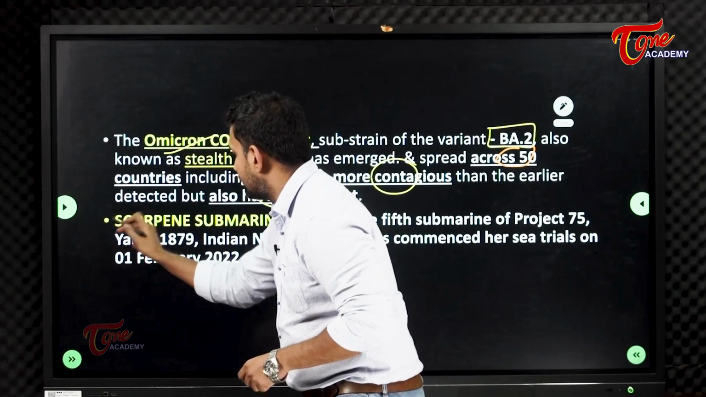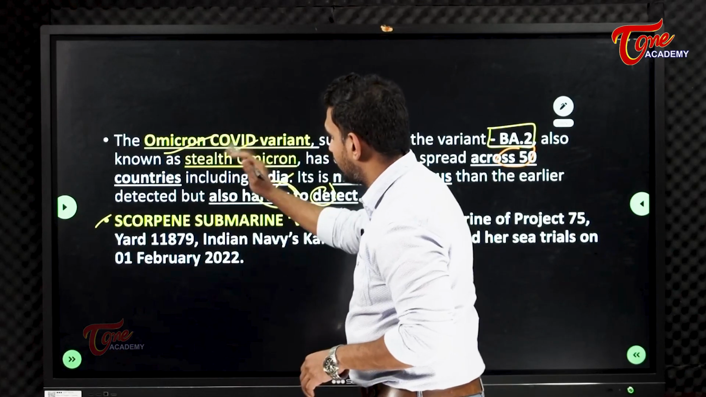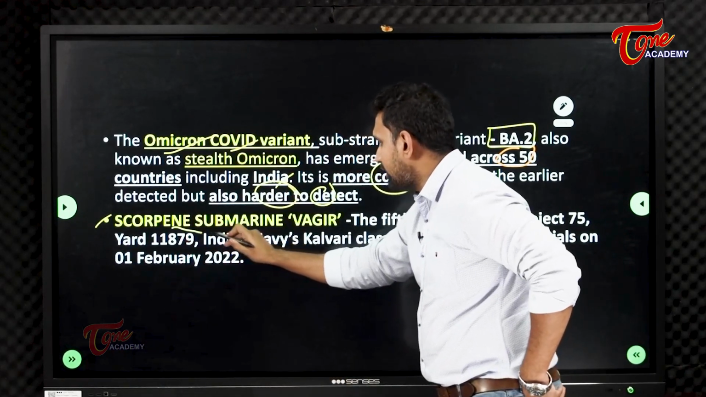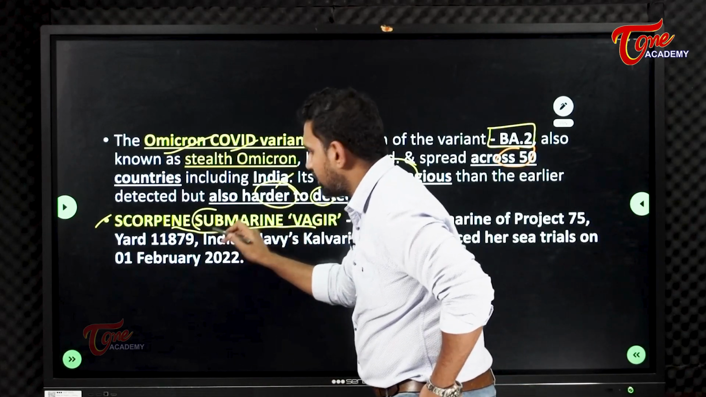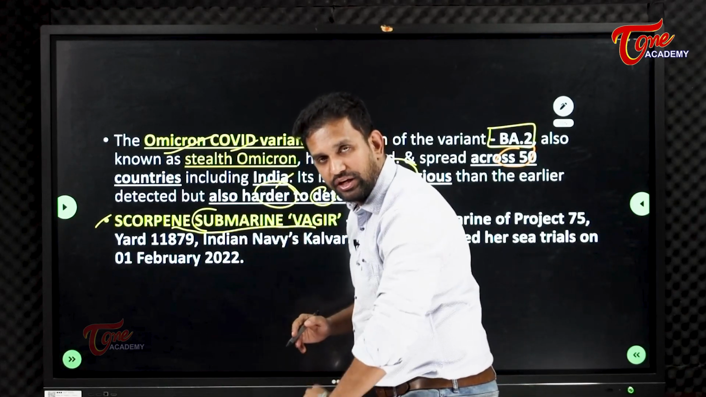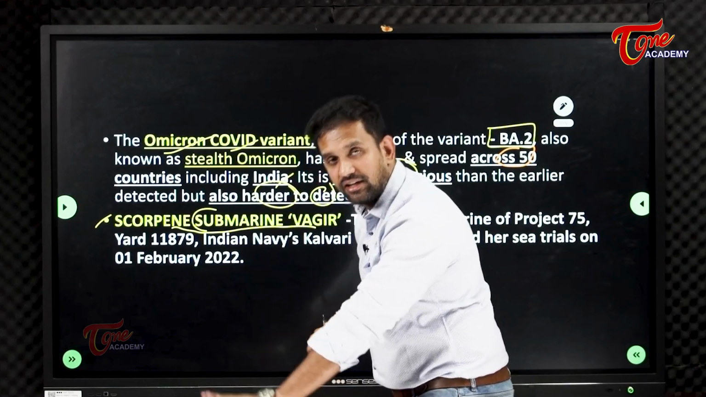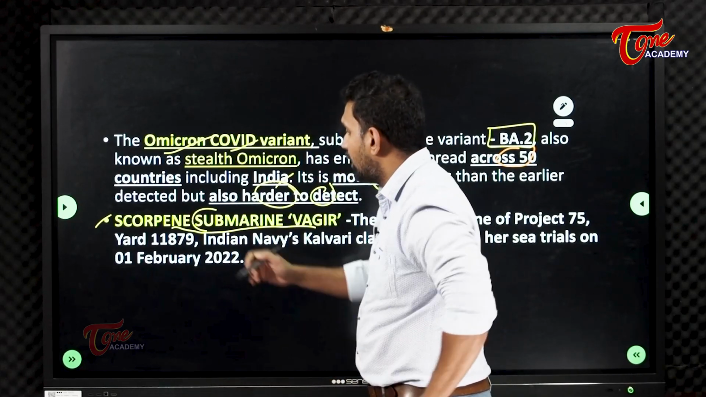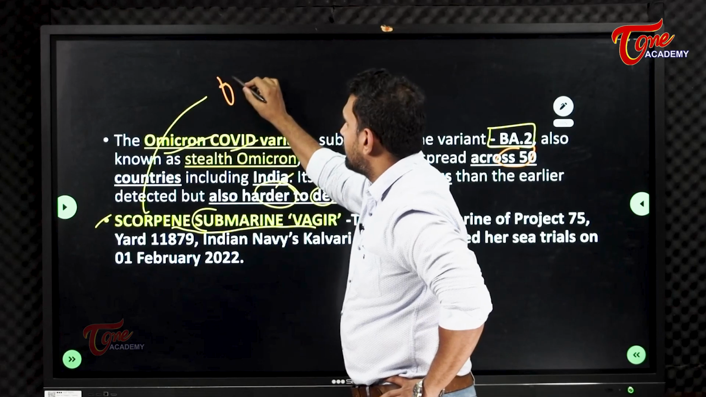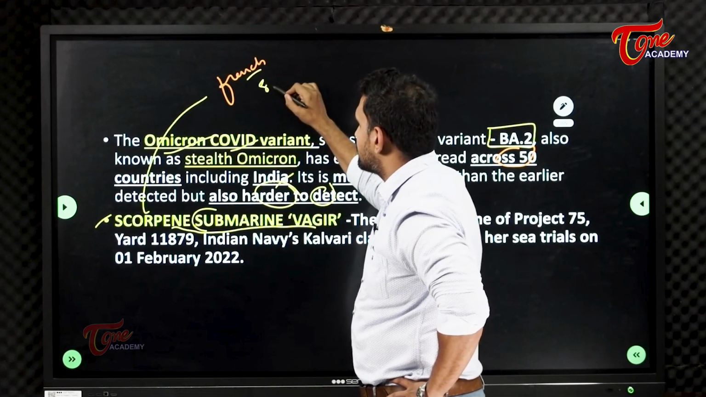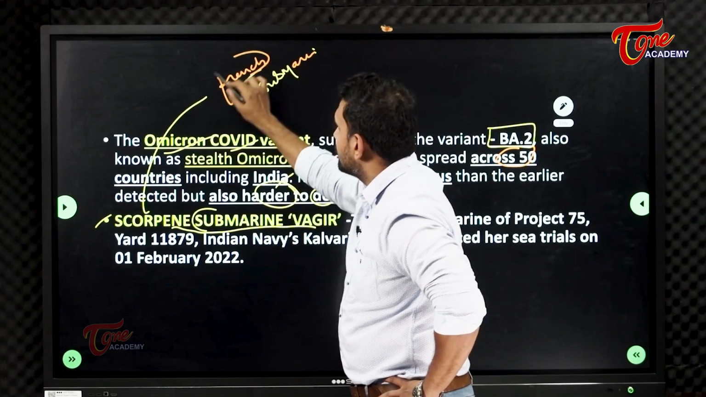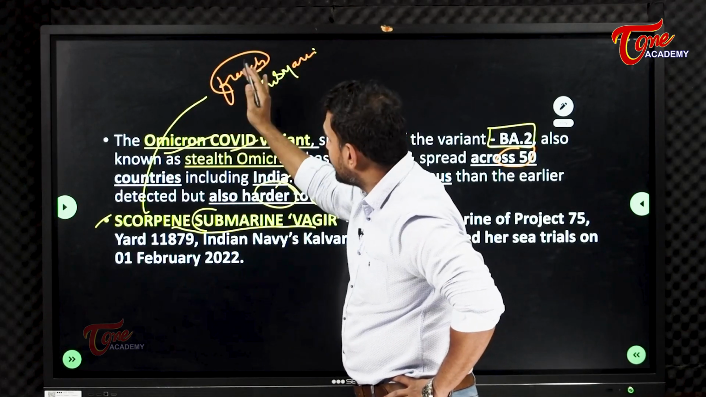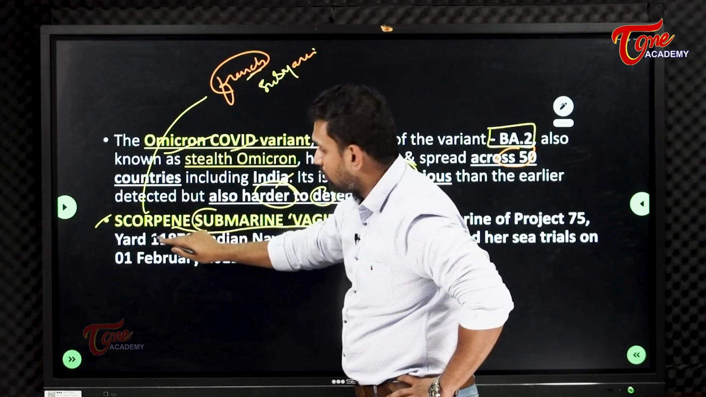And the second one, another kind of it. This is another one. Scorpion Submarine-Vagir. So understand that submarine is going to be maneuvered, going to be operating inside the deep water. Scorpion, these are the French types of submarines. Means the French country has their submarines. Their submarine class is called Scorpion.